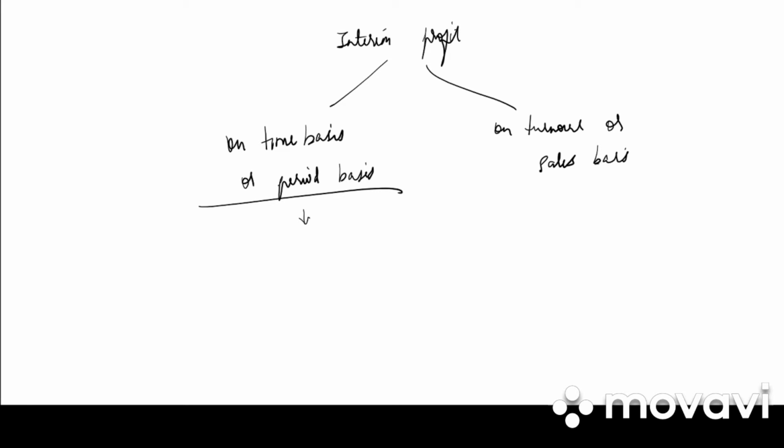But in case of turnover sales basis, how do we do it? Say for example, last year your sale was 5 lakh and profit was 1 lakh. So how much percentage is it? It is 20%. So it will say according to the profit ratio, we will calculate the interim profit. So there is a formula in case of turnover sales basis. It is nothing but profit ratio is equal to profit divided by sales into 100. Both profit and sales will be of the previous year.